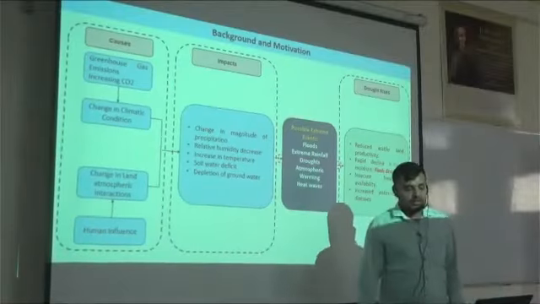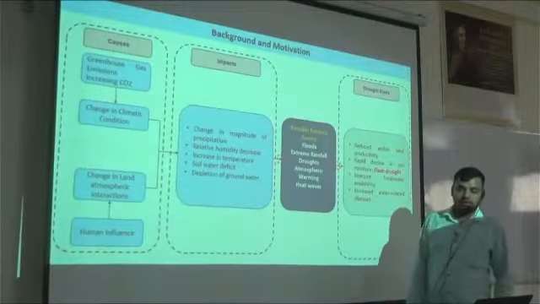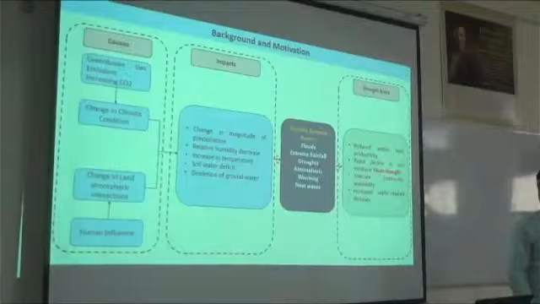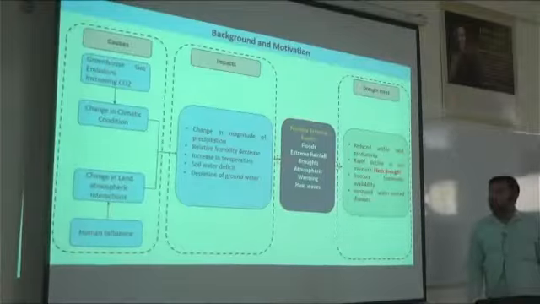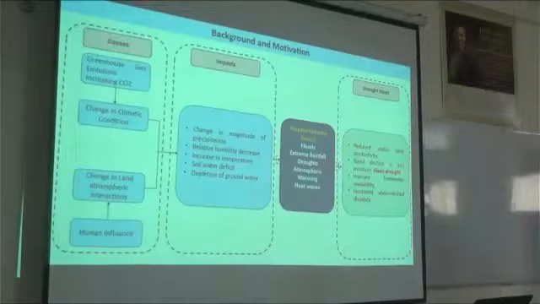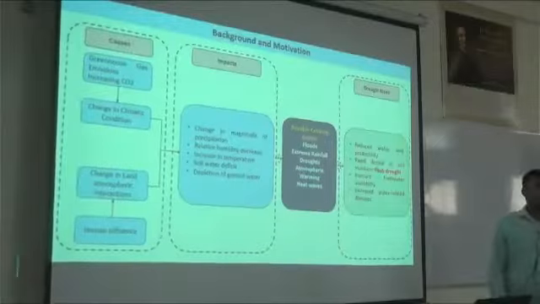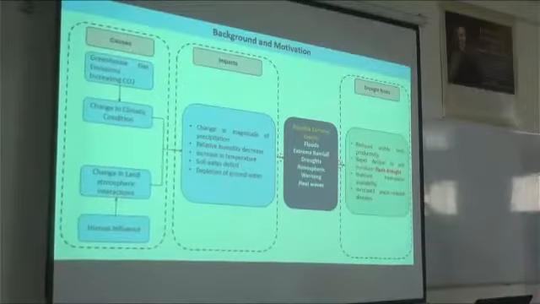Out of these, this study will focus more on drought risk, because there are several risks associated with drought, like reduced arable land productivity during drought conditions. During drought conditions we observe a rapid decline in soil moisture, and this rapid decline in soil moisture is the reason for flash drought.